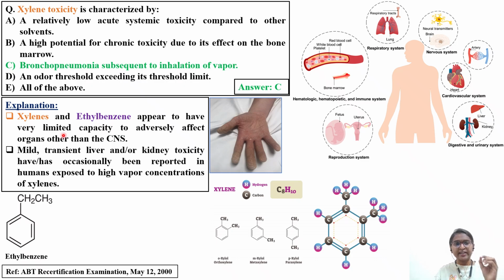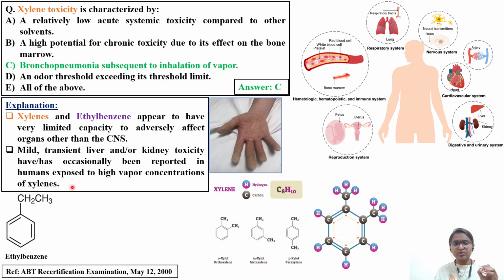Xylene and ethyl benzene appear to have very limited capacity to adversely affect organs other than the CNS. As you can see, the characteristic target organ is CNS. But what about the kidney, liver, or genotoxic cancer? These things are not caused by either ethyl benzene or xylenes. That you have to remember. That's why our option also is like this. There are a few cases where mild transient liver toxicity or kidney toxicity has occasionally been reported in humans exposed to high vapor concentrations of xylene. This is the thing you have to remember from the exam point of view.